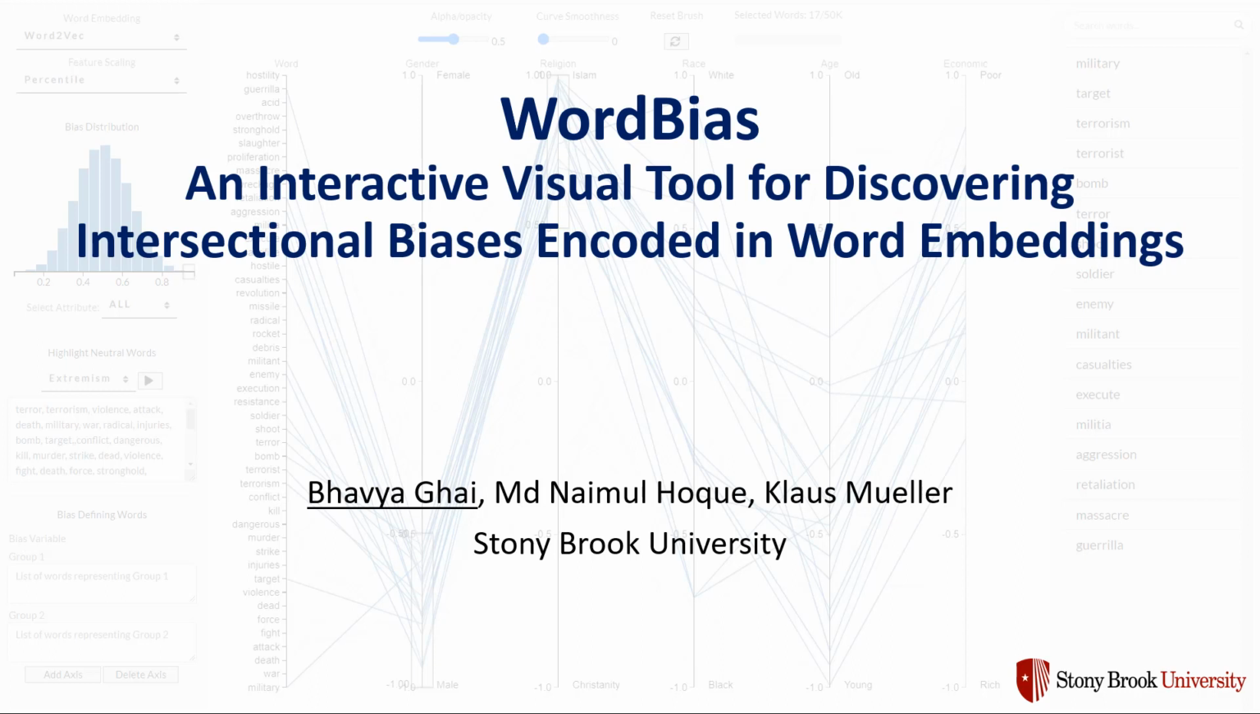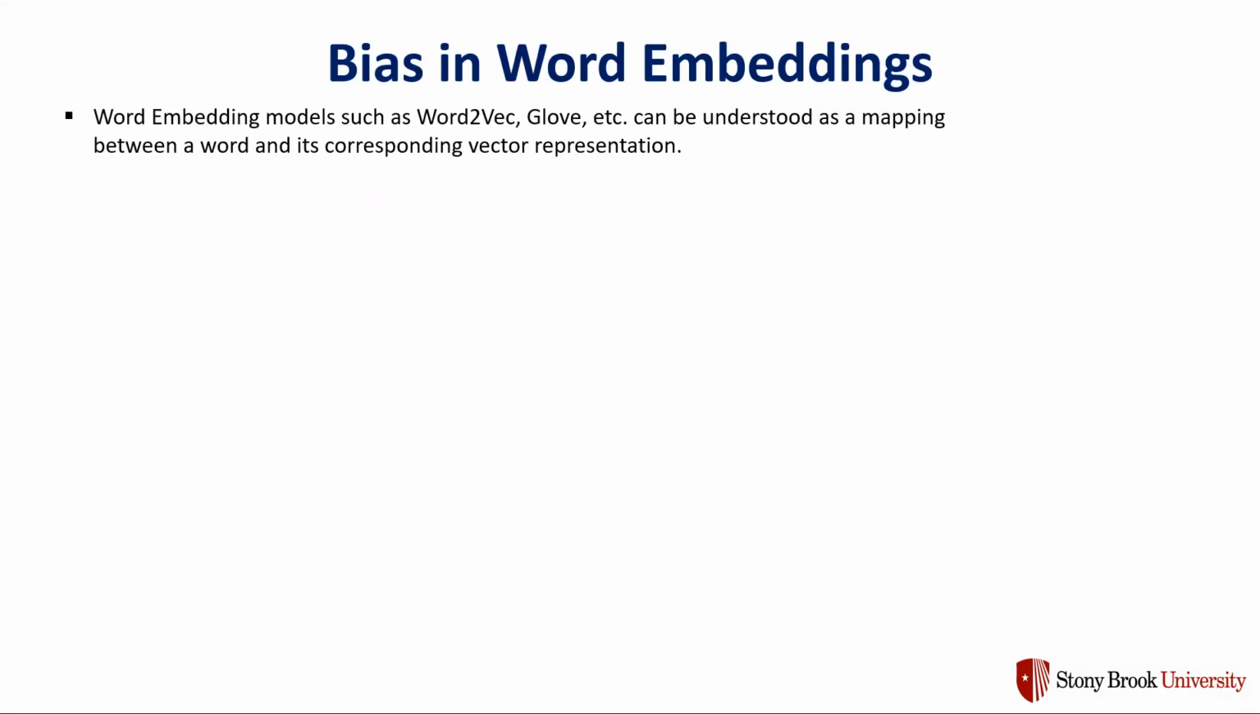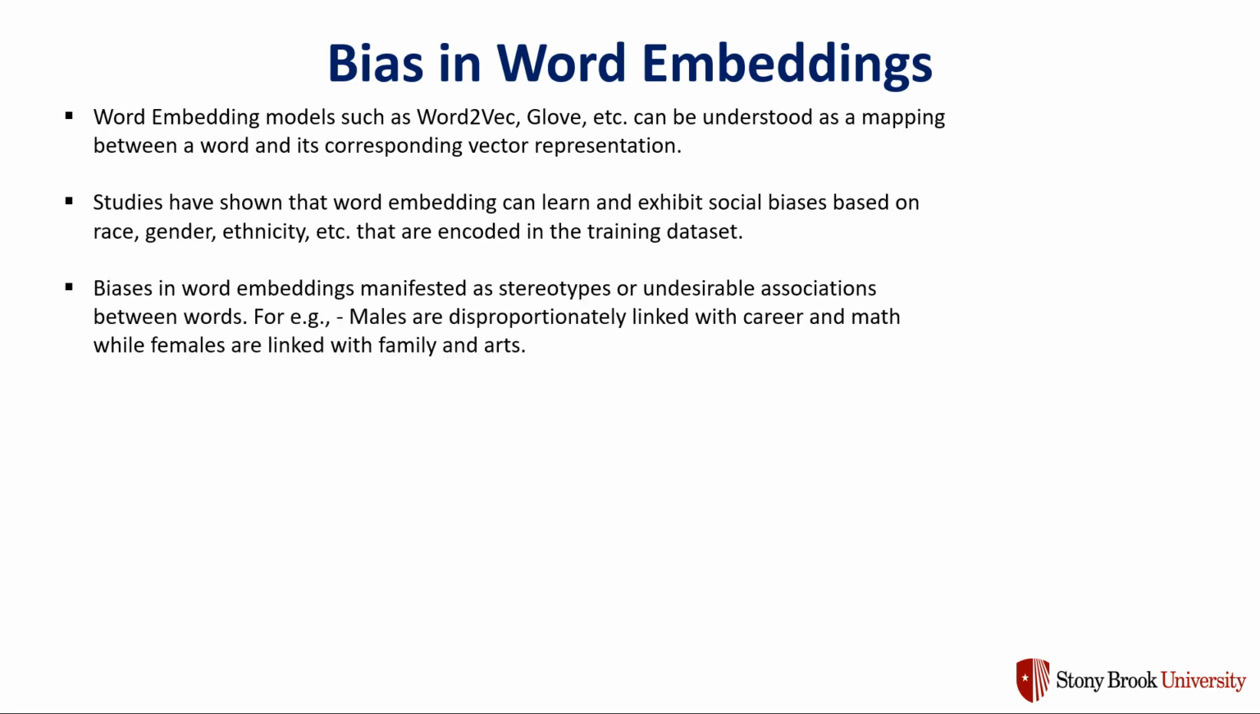Word Bias is an interactive visual tool for discovering intersectional biases encoded in word embeddings. Word embedding models like Word2Vec can be understood as a mapping between a word and its corresponding vector representation. Studies have shown that word embedding models can learn and exhibit social biases based on race, gender, etc. that are encoded in the training dataset.